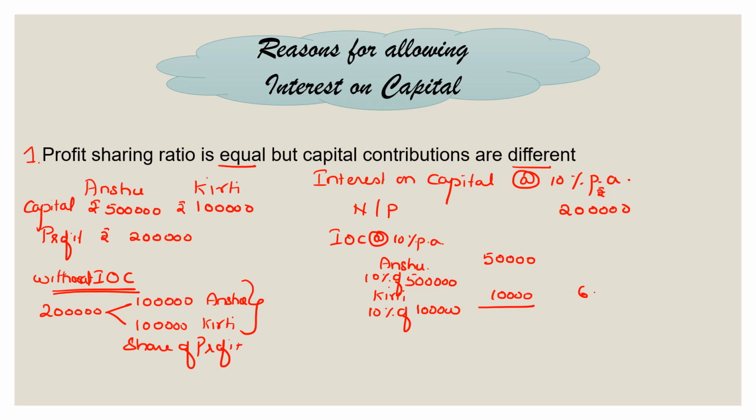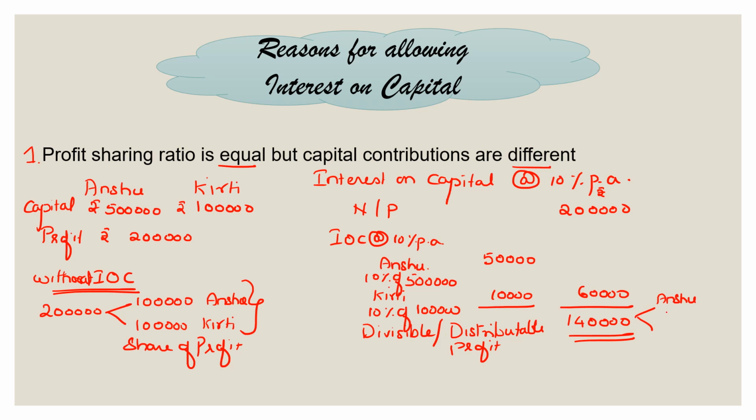So what happens out of the net profit? 60,000 gets distributed in the form of interest on capital. So what is left? That would be the divisible, or we also call it the distributable profit. So this profit would get divided in the profit sharing ratio, which is in this case equal. So it will go to Anshu as 70,000 and to Kirti it would go as 70,000.